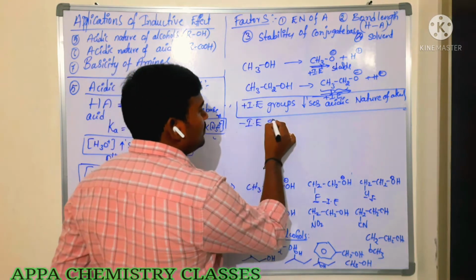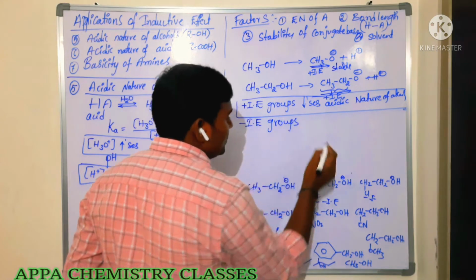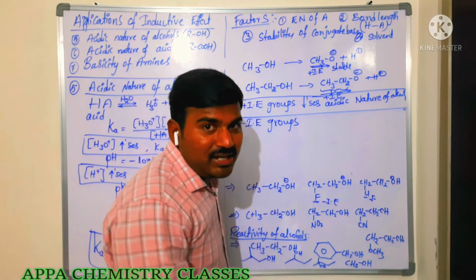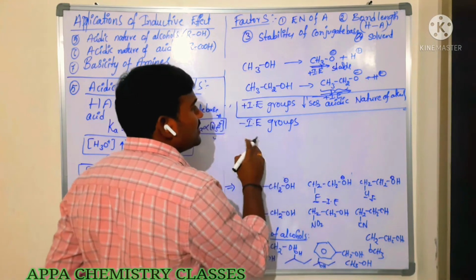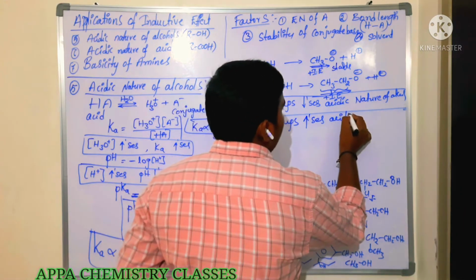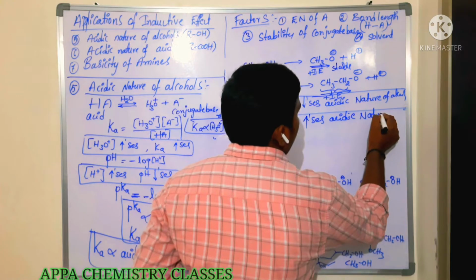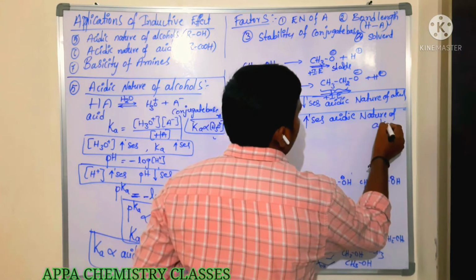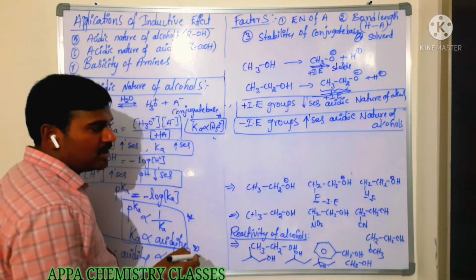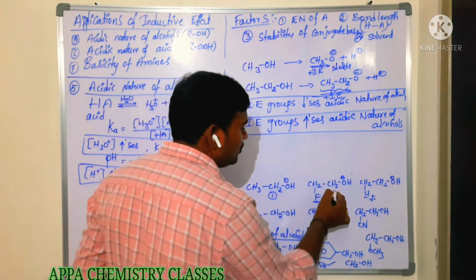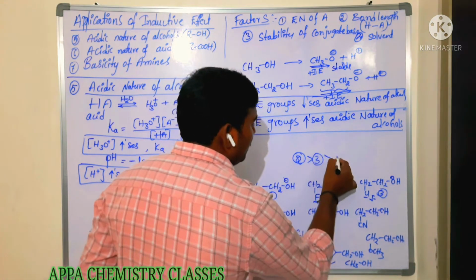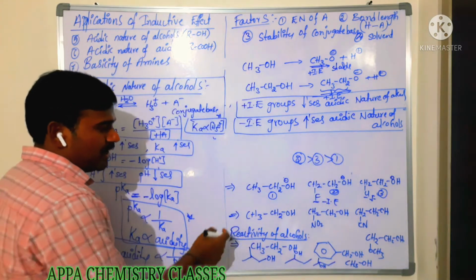That is minus I groups. Minus I groups stabilize the conjugate base. Whenever the conjugate base is stabilized, it can readily lose the H plus ion. That is what we can say: minus I groups increase the acidic nature of alcohols. What are minus I groups? I had explained those in the starting of inductive effect. Is that clear? Now among these, which is more acidic? 1, 2, 3. So 2 is more acidic, after that 3, after that 1. Is that clear everyone?